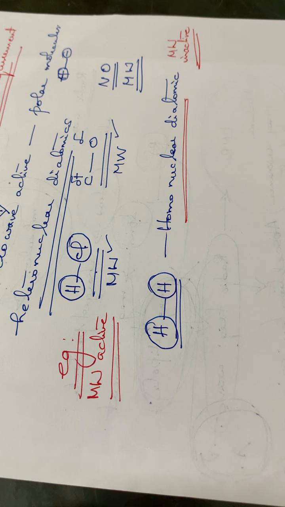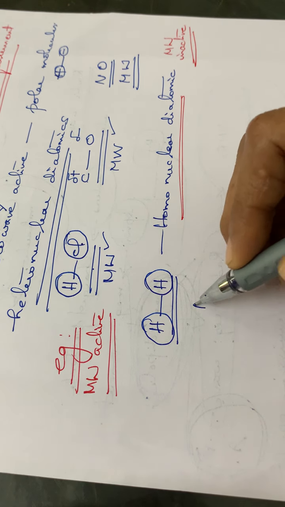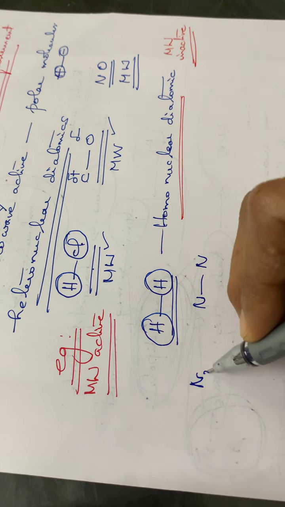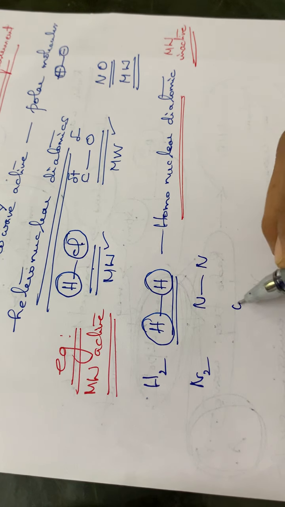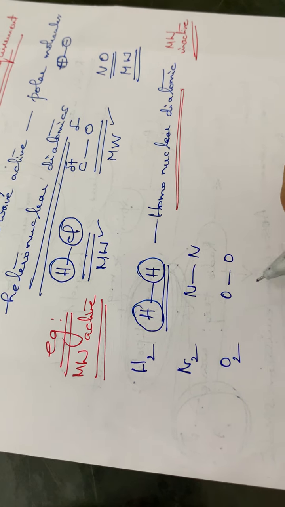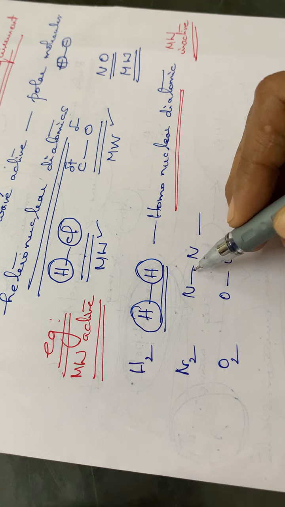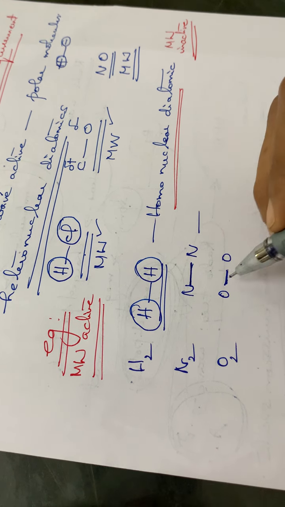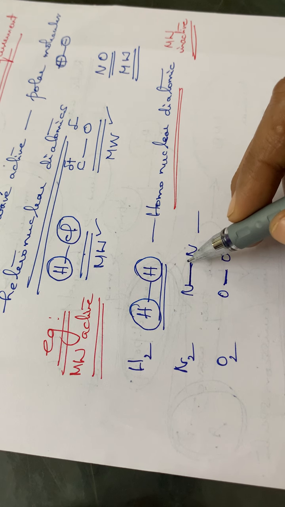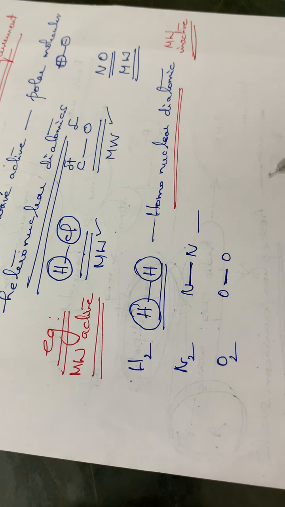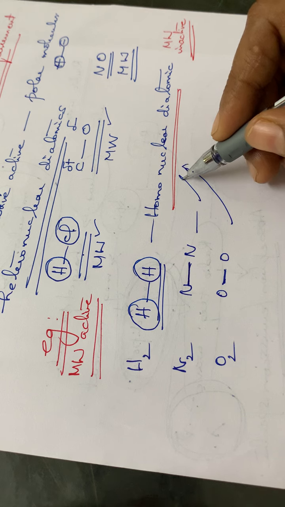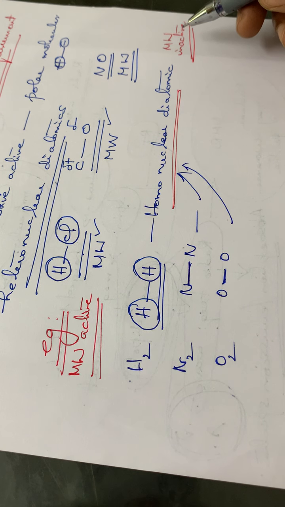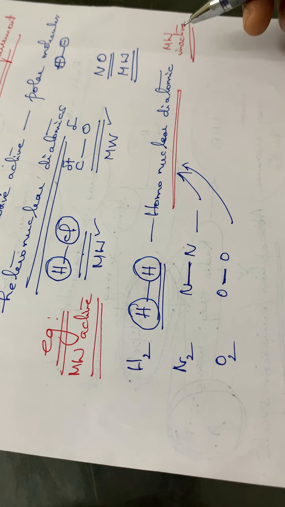So, homonuclear diatomic molecule examples: the first example is the H2 molecule. Similarly, N2, the nitrogen molecule, then the O2 molecule, etc. I am not putting the double or triple bonds, I am simply writing the skeleton only. Normally it will be O double bond O, N triple bond N, isn't it? So this type of homonuclear diatomic molecule won't give a microwave spectrum, or it will be microwave inactive.